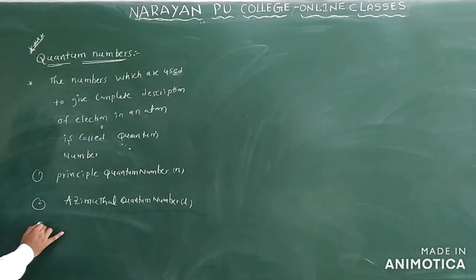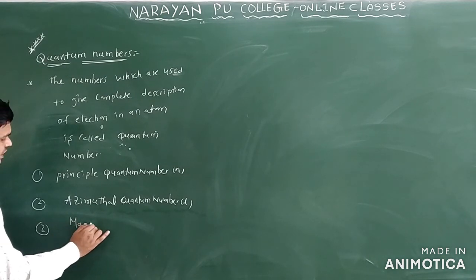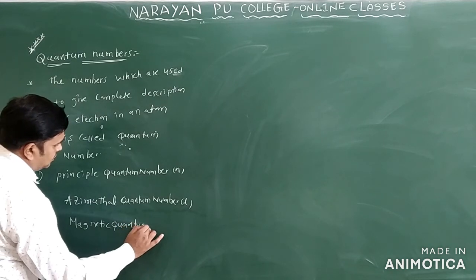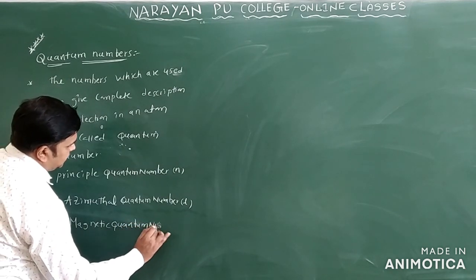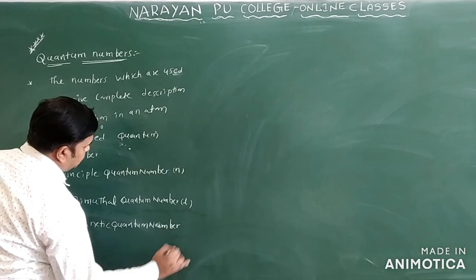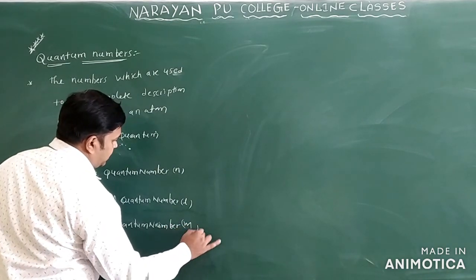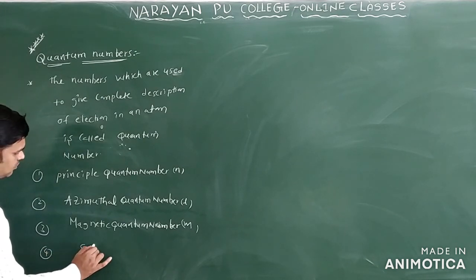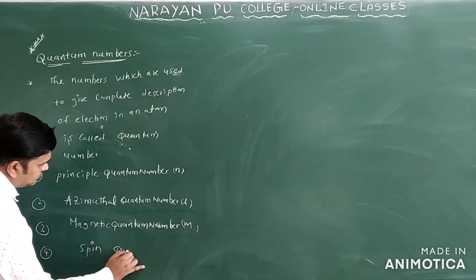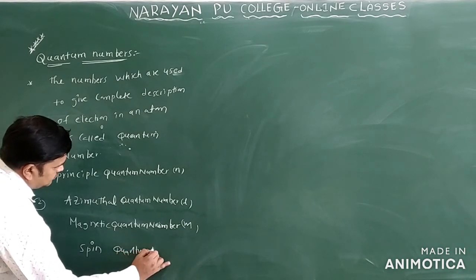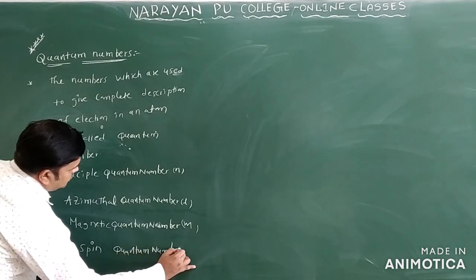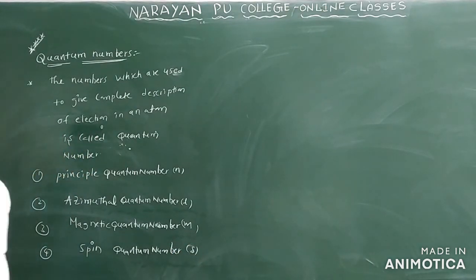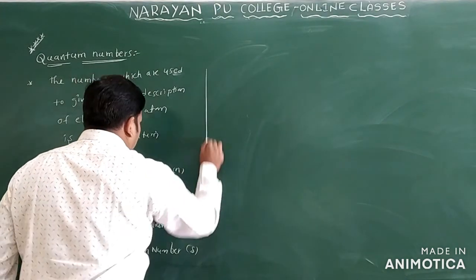The third one we have is the magnetic quantum number, which is denoted by m. And the next one we have is the spin quantum number, which is denoted by s. So these are the four types of quantum numbers.